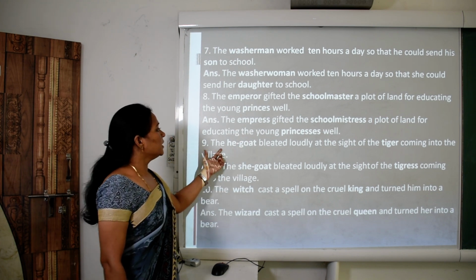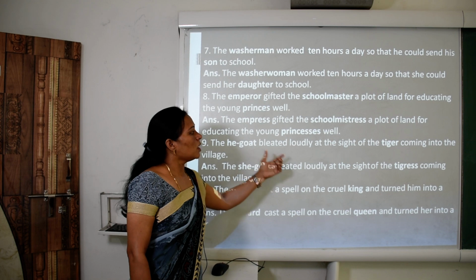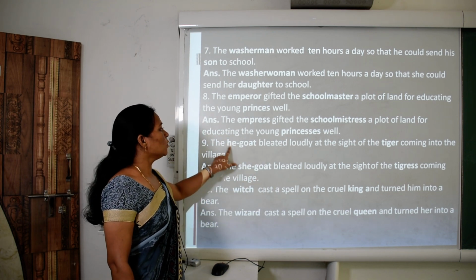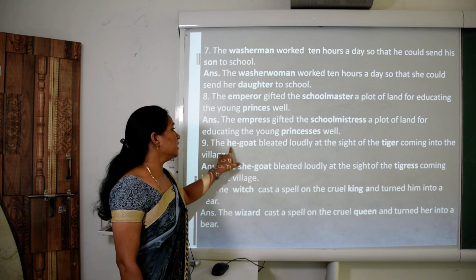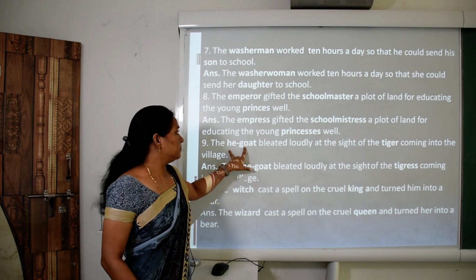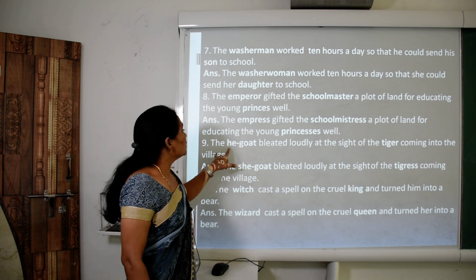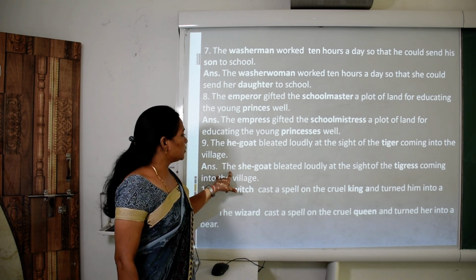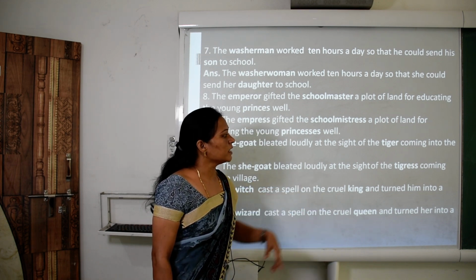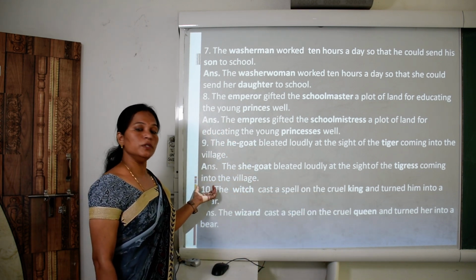Ninth number, the he goat bleated loudly at the sight of the tiger coming into the village. So children, he goat changes to she goat. He goat, what is he goat? He goat is a masculine animal, masculine gender. So he changes to she. So the answer is: the she goat bleated loudly at the sight of the tigress coming into the village.